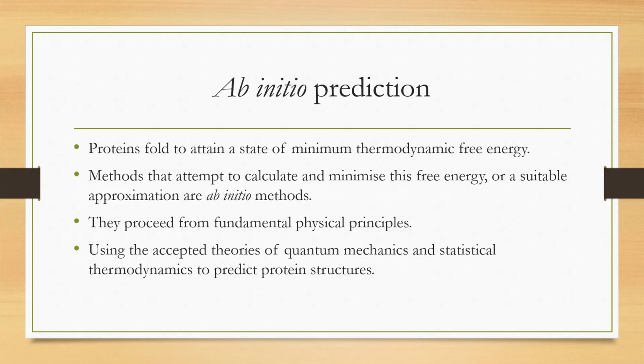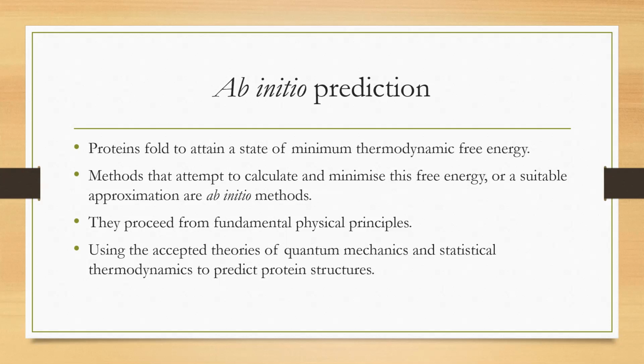To consider proteins as realistic models, we need to consider them with the associated solvent molecules, that is, water molecules. When you consider these associated water molecules, these proteins are very large systems containing thousands of atoms. For such enormous systems, the current technology is insufficient to calculate the exact free energy using these methods. That is why the ab initio prediction method for structure determination remains unsuccessful, because of the unavailability of the technology. So these are all the different protein structure prediction methods we discussed.